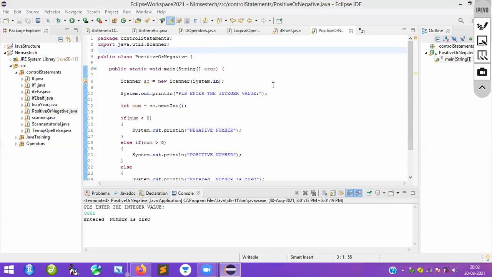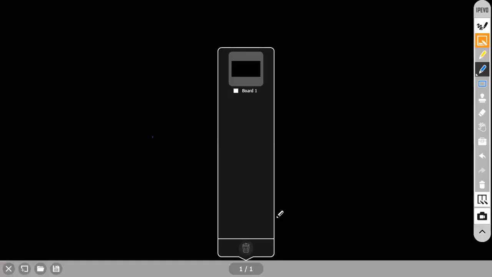So we will go a little bit further. I think everybody understood the if else if ladder. Yes or not? Now we will discuss a new concept called Java nested if statement. In Java, we have a statement called nested if. We will discuss that here.